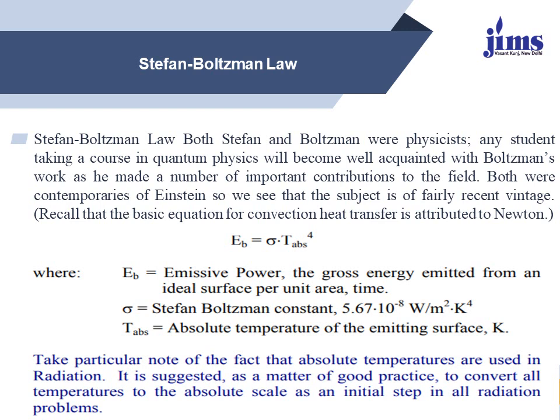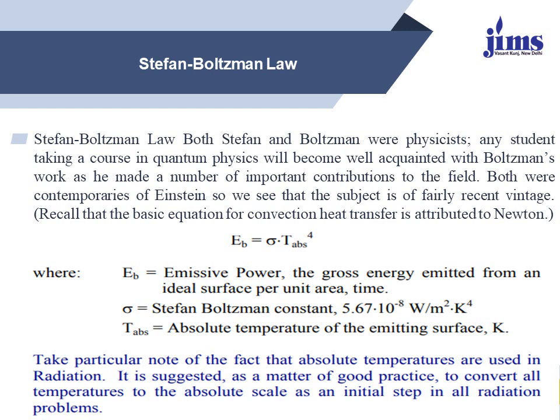So for a black body, the reflectivity is equal to 0, the transmissivity is equal to 0, but the absorptivity is equal to 1. So a black body has the following properties: it absorbs all the incident radiation falling on it and does not transmit or reflect any wavelength.